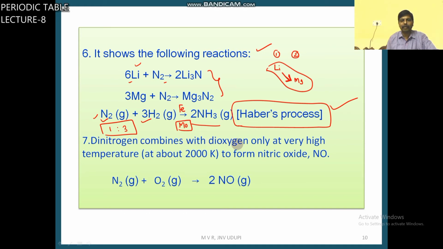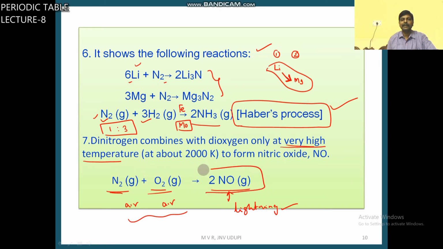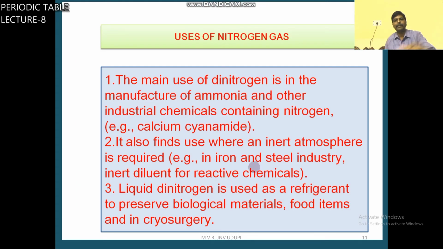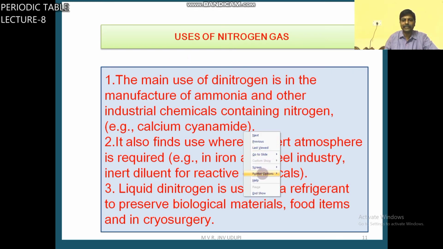Dinitrogen combines with dioxygen, N2 plus O2 gives 2NO, at very high temperature. Generally this gas forms during lightning in the atmosphere. N2 is present in air, O2 is also present in air. At high voltage, at very high temperature, both gases combine. This gives NO, nitric oxide.